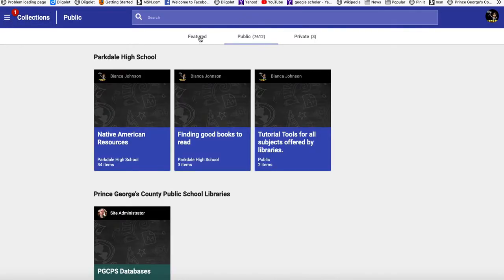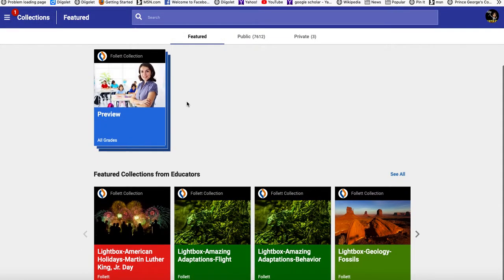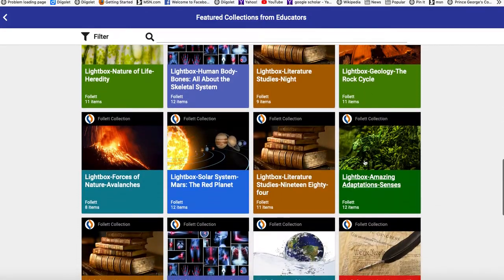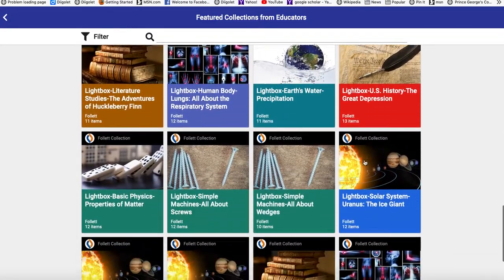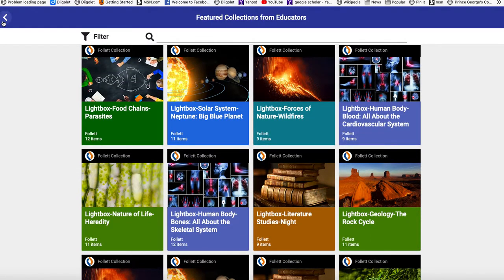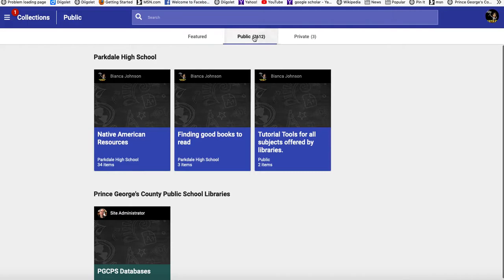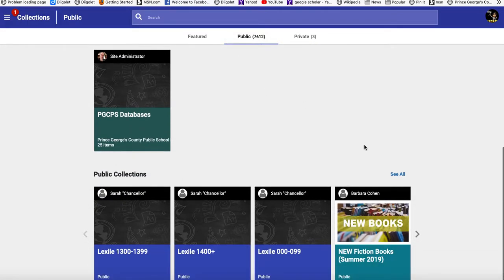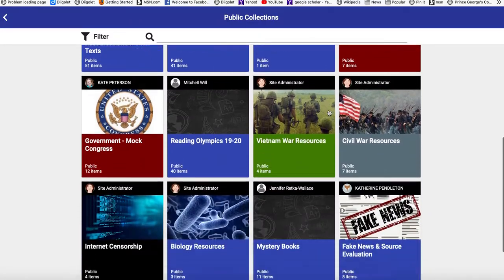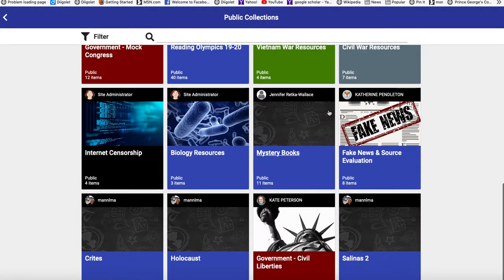So here you'll see featured collections. This is for educators. The company put together information about all different kinds of topics and put it in a collection. And then you have your public collection. This is where anybody in the world can put together something that they want to share. It's called a public collection, and here you'll see different things about books and government, fake news.